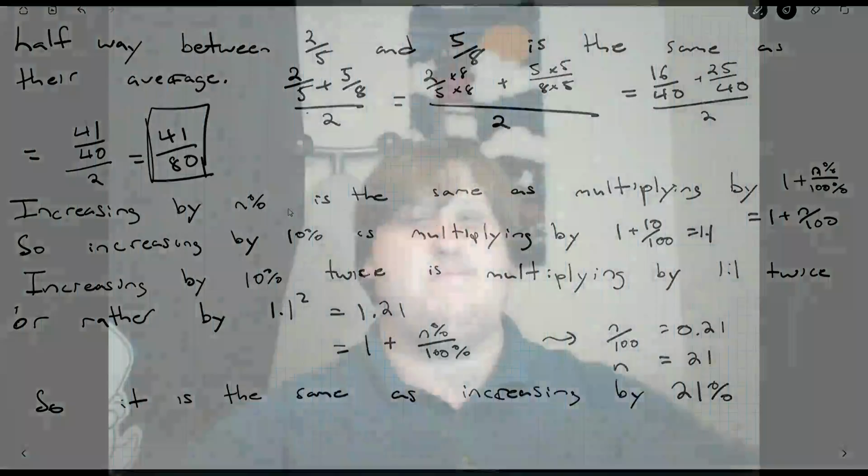So for this question, at least for the B part, we had to make the connection between increasing by a percent, which is a wordy explanation of what's going on, and the math. It's not really mathematical. Yes, I understand percents are mathematical, but increasing by n% is sort of like 70% off, something you would see in a store, something that is explaining to a person with words. Whereas you'll never see in a store that it's multiplied by 0.3 if it's 70% off. You might see the calculation done for you, but you won't see that. So we took the wordy explanation, increase by some percent, and we turned it into math. And math we can manipulate. You've got 1.1, you square it, you get 1.21, we translate it back. And that was what we needed to do for 2B here.